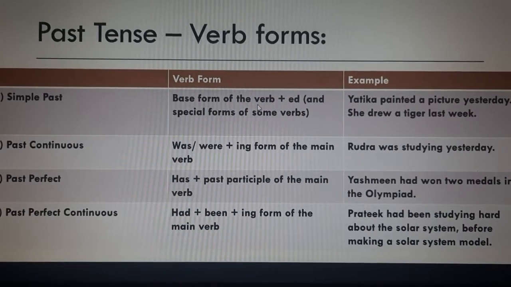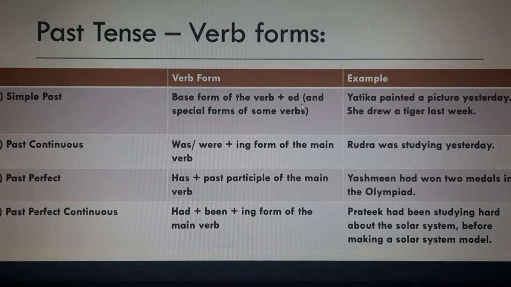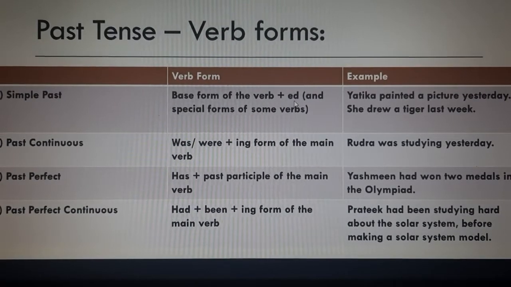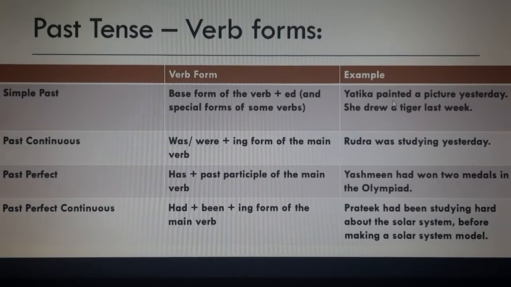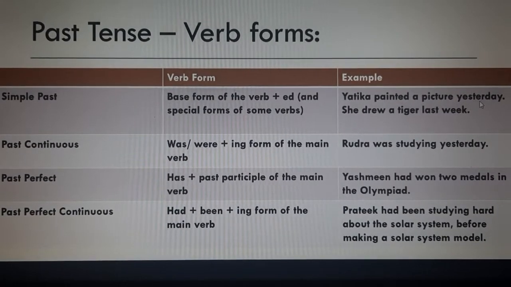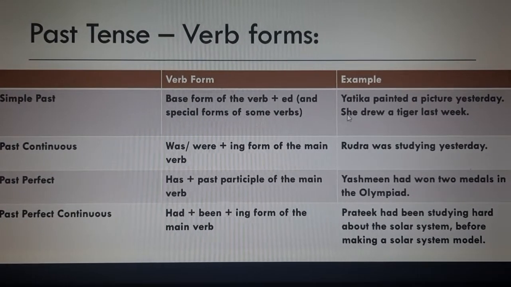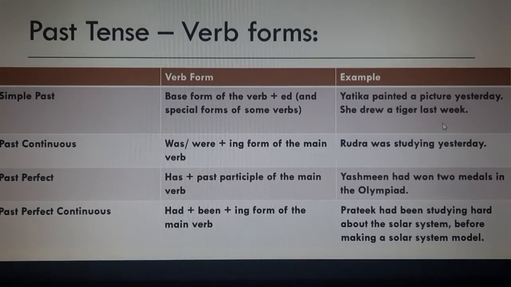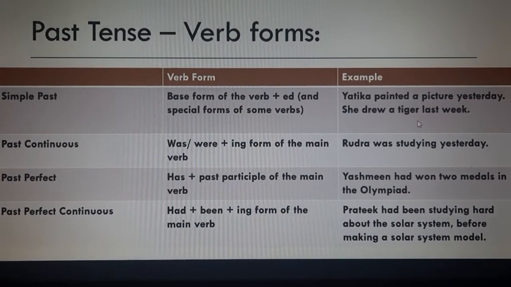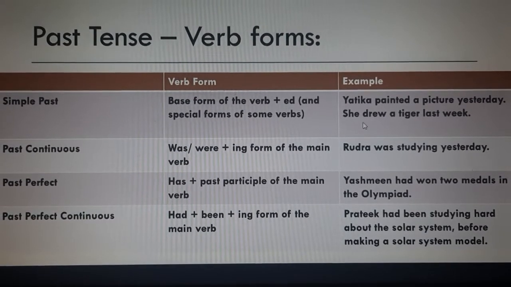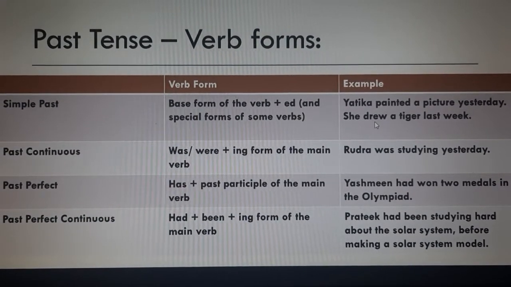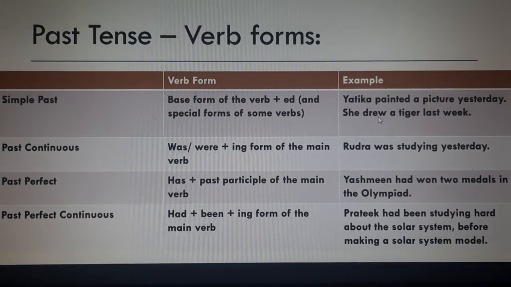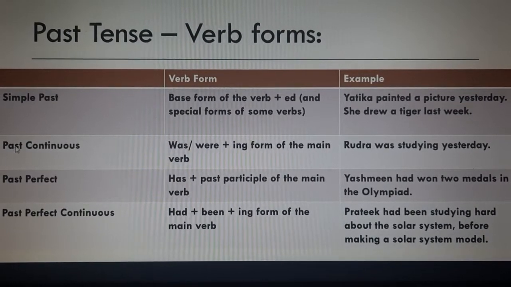Base form of the verb plus ed and special forms of some verbs in which ed is not used. For example, Yatika painted a picture yesterday and she drew a tiger last week. So, draw is a word whose past tense becomes drew. It is not drawed. So, therefore, it is a special form of verb.